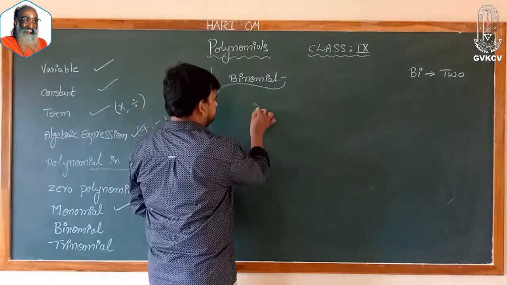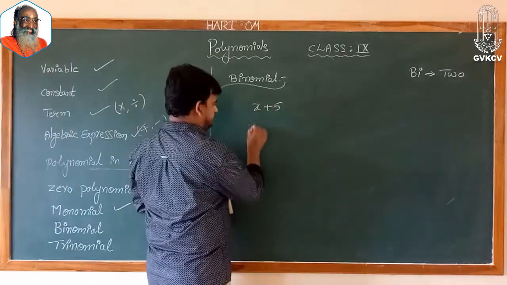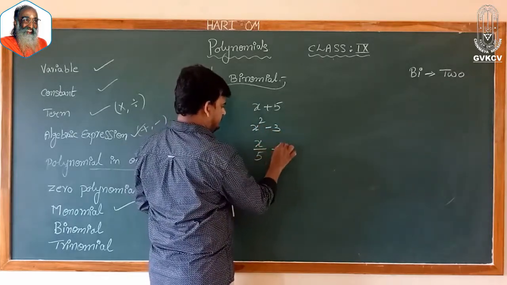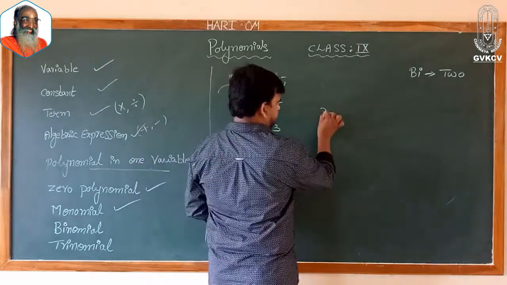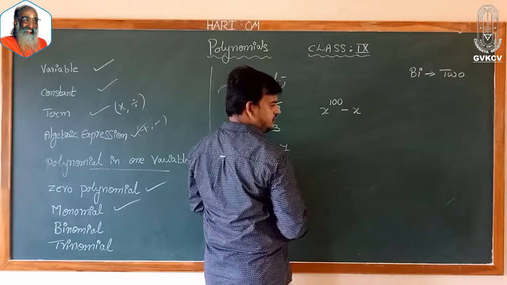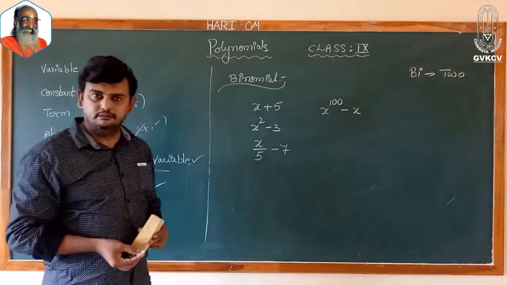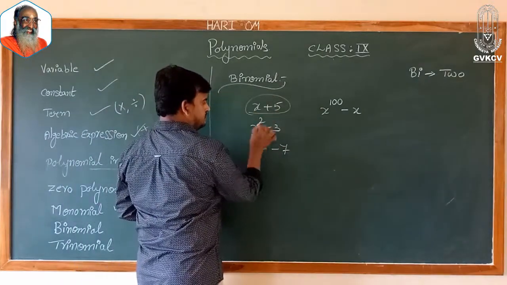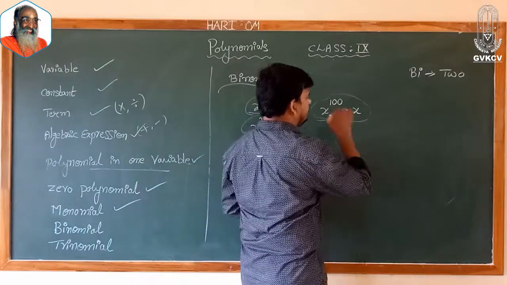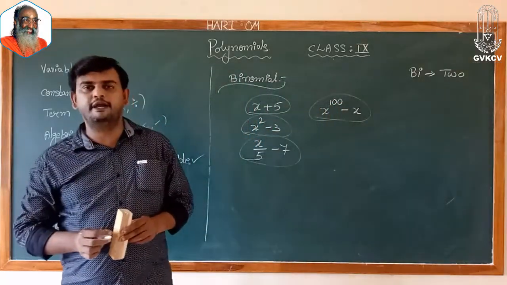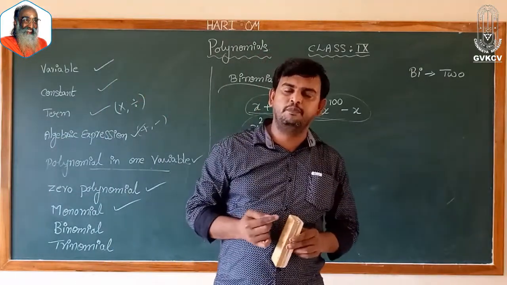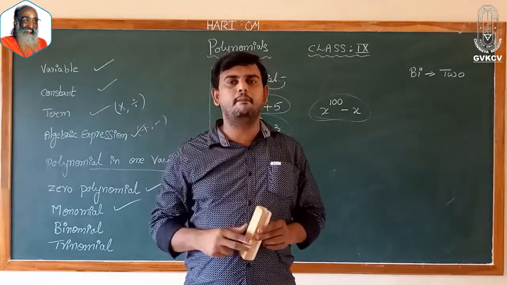For example, x plus 5, x square minus 3, x by 5 minus 7, x power 100 minus x. All these are called binomials because here I have two terms, here also I have two terms, here also I have two terms, and here also I have two terms. All these are nothing but called binomials. So a polynomial with one term is called a monomial. A polynomial with two terms is called a binomial.